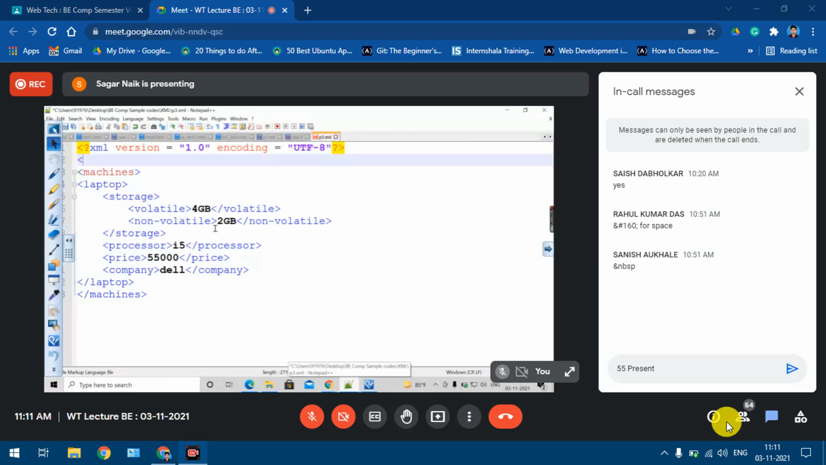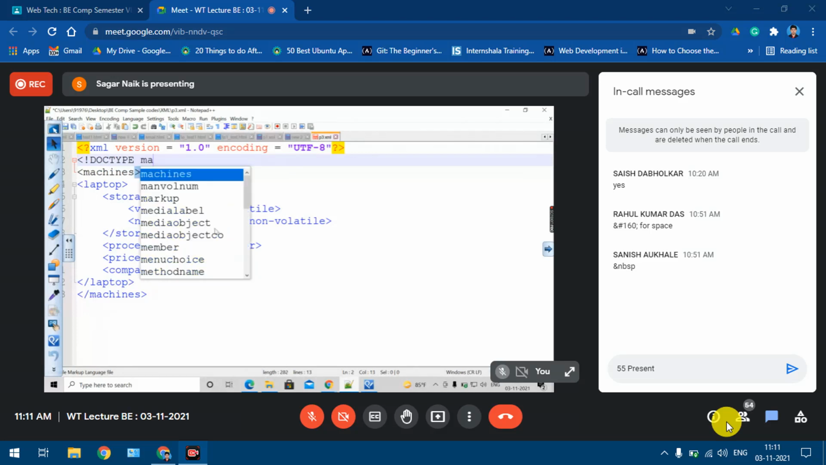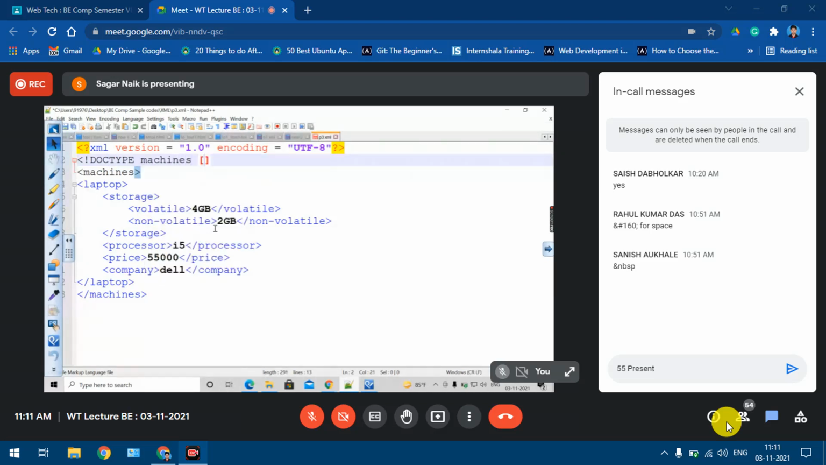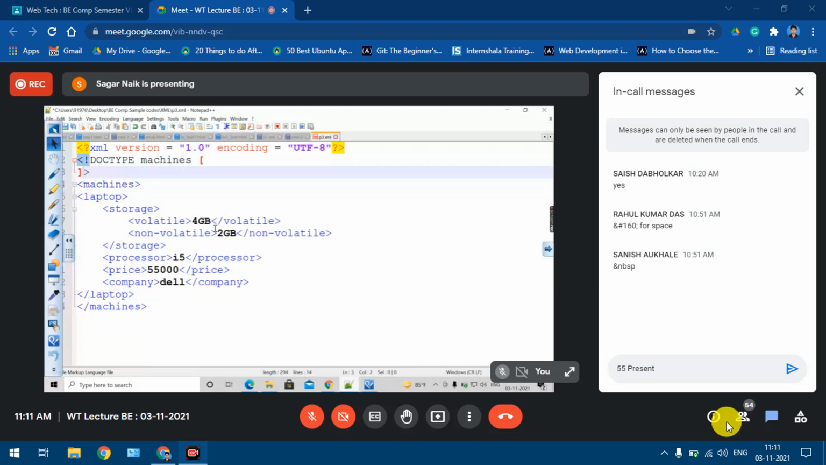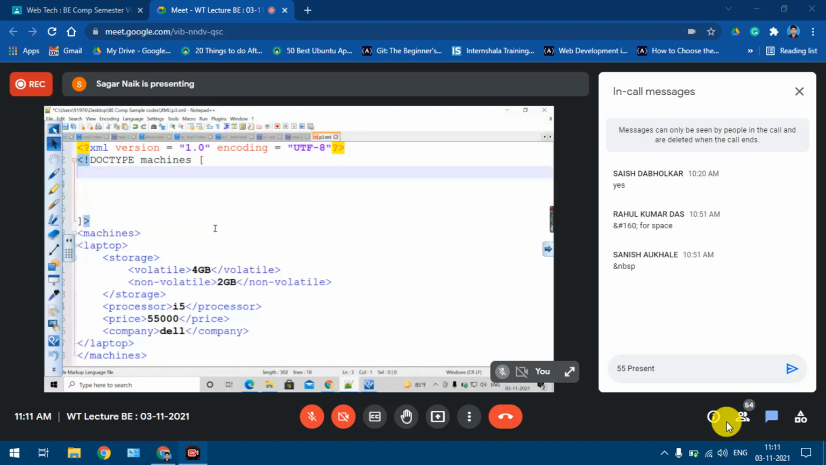So how to define the DTD? First, you need to provide the doctype. Root node is machines. In between this, I'll be defining my DTD, right? DOCTYPE machines. Now I'll start defining my elements. What is the first element? Element machines. It is having laptop as a child. In this case, I am having only one occurrence, so I am not dealing with plus or minus, we'll do that later.